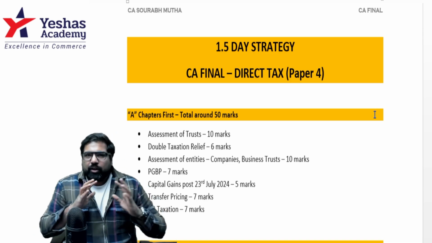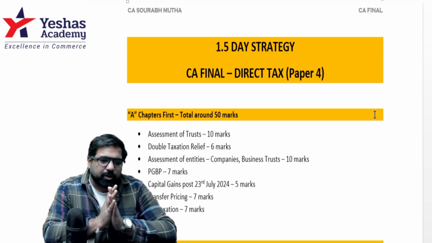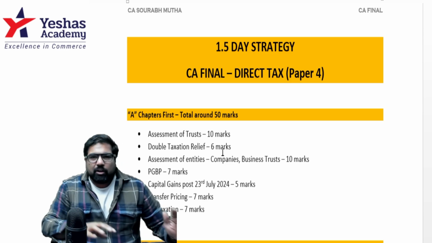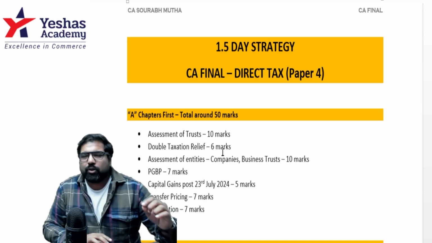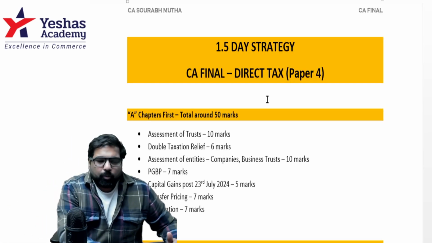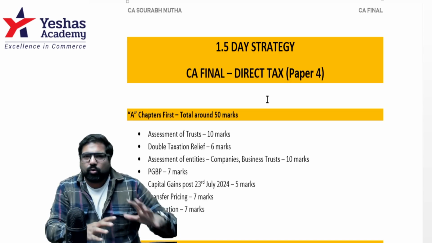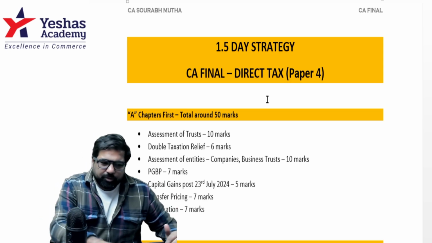Let's start right away without discussing too much about what happened, how it happened. Let's focus on the next paper. Let's do this well. Here we go. First are the A chapters. I'm not going to tell you how much time to spend per chapter because that's completely up to you. But what I'm telling you are the chapters which have to be paid attention to so that you can score around 50 marks guaranteed from these chapters.